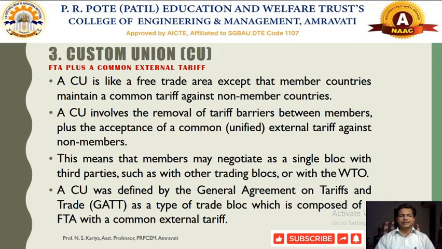It was a trade block, but an ad hoc trade block. These member countries had some common external tariff policies to conduct international trade with other countries. Those who are not members of GATT have to pay some common external tariff. So GATT was an example of a customs union.